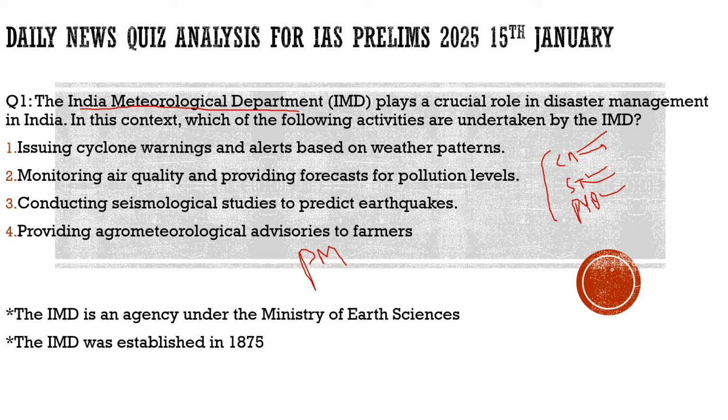Why is it relevant right now? Because we have seen the Himalayan belt in our country is very much prone to earthquakes, and we have seen the recent earthquakes in Japan and China and how they impacted India. So we need a proper warning system. At least we need to know which waves cause these earthquakes, whether it is a P wave, S wave, or whatever. We need to understand them so that we can mitigate easily and prevent the damage to the highest level. With respect to that, PM Narendra Modi addressed the 105th anniversary of the IMD, and he discussed that there is a need to develop an earthquake warning system.